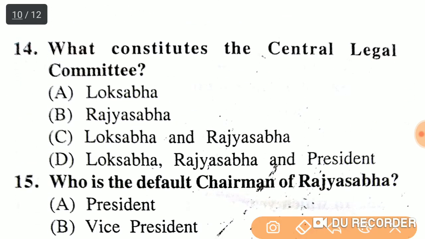Next question. What constitutes the Central Legal Committee? Lok Sabha, Rajya Sabha, Lok Sabha and Rajya Sabha, Lok Sabha, Rajya Sabha and President? The right answer is option D, Lok Sabha, Rajya Sabha and President.